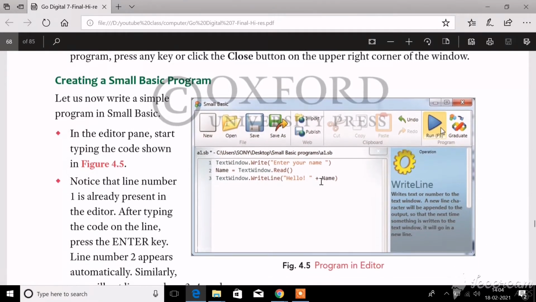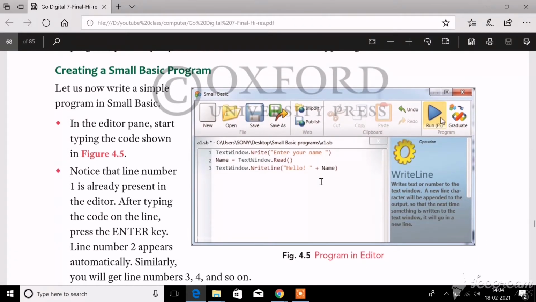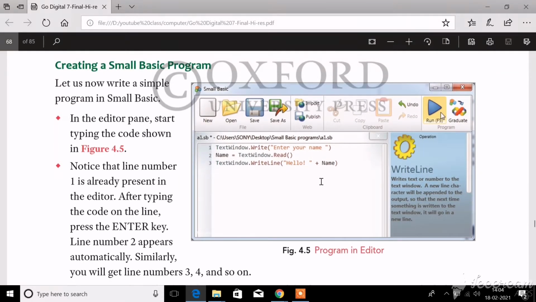Now, I have already given you an introduction about MS Small Basic software. Today we are going to learn how to create a program using this software. I have already told you to download this software in the previous class. I hope you all did that. It's a free software. You can go to Google and type MS Small Basic free download.